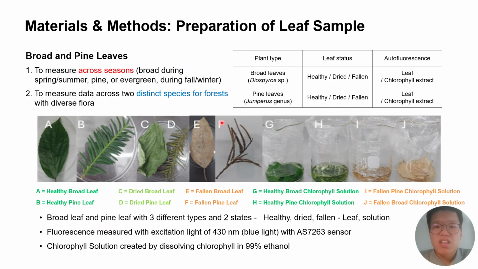Diverse species of trees mean that fluorescence could differ between them to some extent. Therefore, broad and pine leaves were studied in healthy, dry, and fallen states to account for seasonal and species variations. Since chlorophyll is the most researched fluorescent compound, chlorophyll solutions were also tested to isolate chlorophyll's fluorescence. Leaves and chlorophyll were excited by a blue light with a wavelength of 430 nanometers.